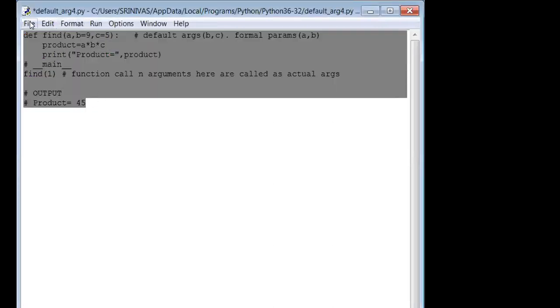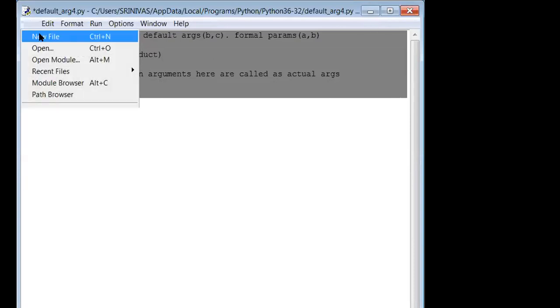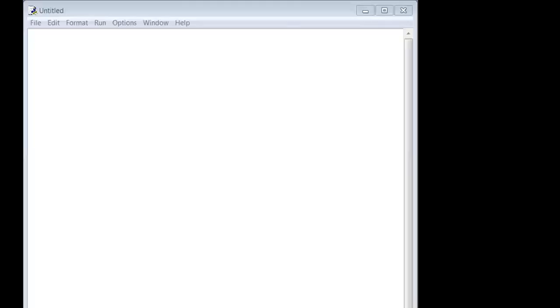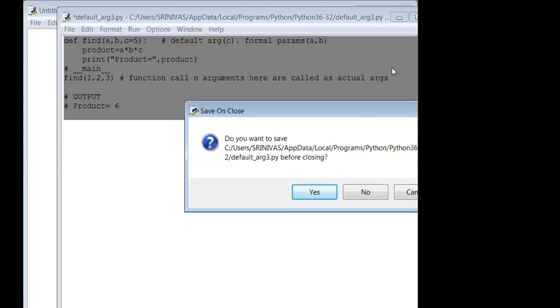I am going with one more application. I just want to go with one more new file. Okay, stop sharing. Share screen. This is the untitled one. Let me remove the applications which are done already, otherwise it leads to confusion.